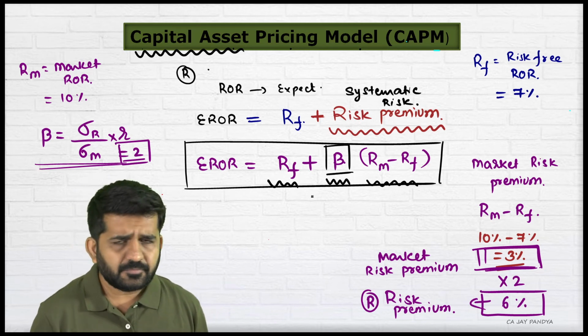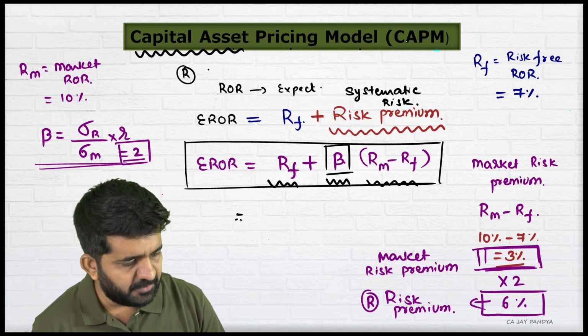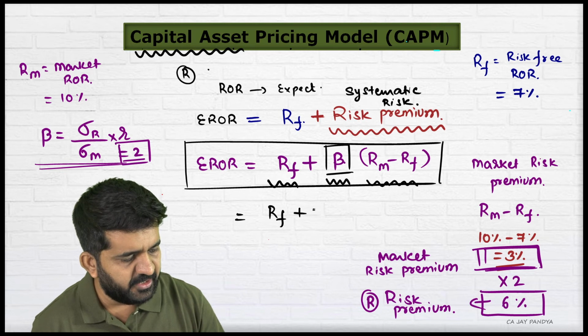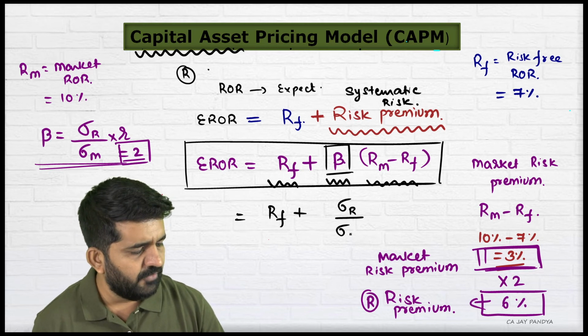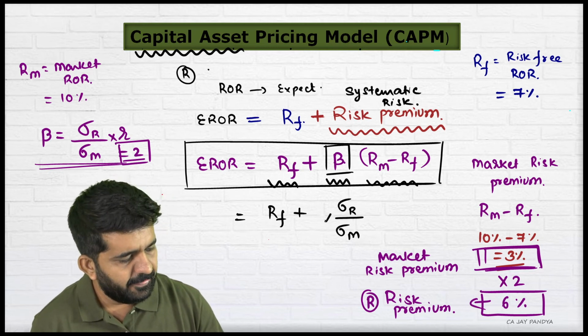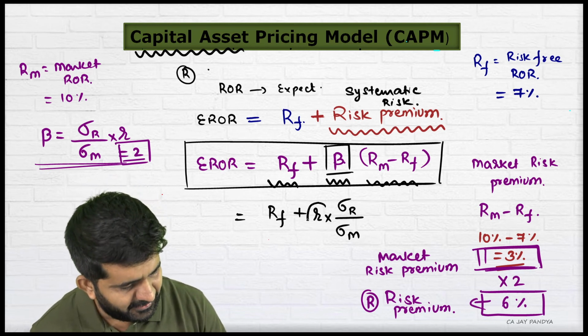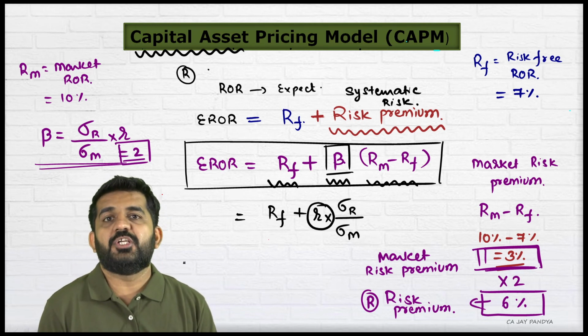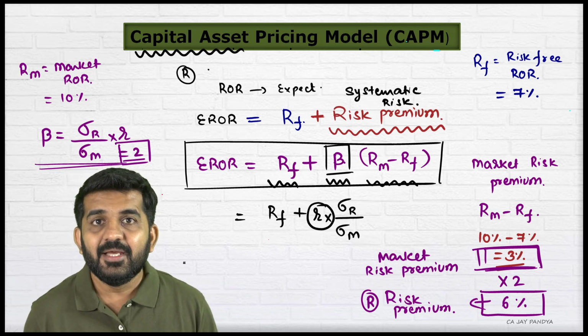I'll tell you why it is considering only systematic risk. It is nothing but RF plus... What is the formula for beta? Standard deviation of Reliance divided by standard deviation of market multiplied by R. And this portion is proof that you are measuring only systematic risk.